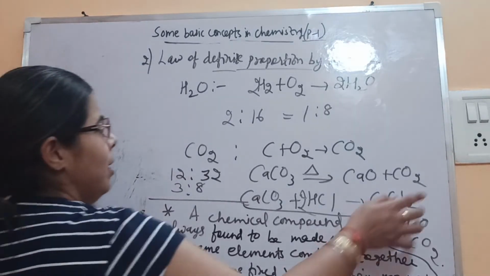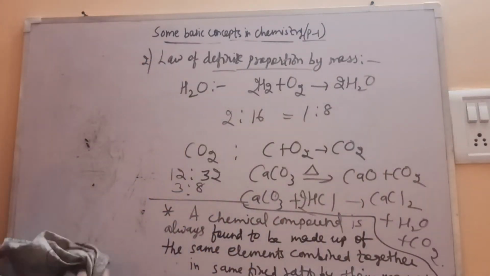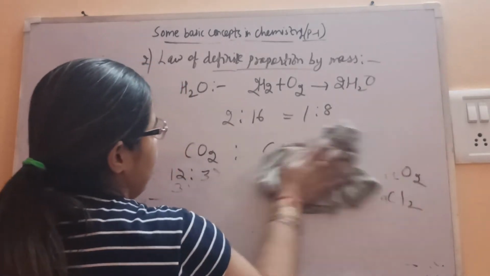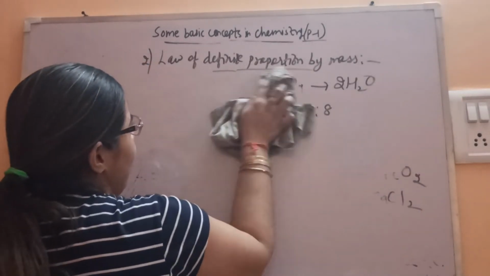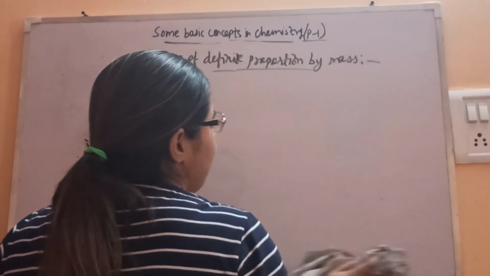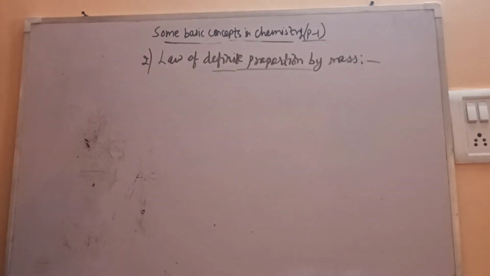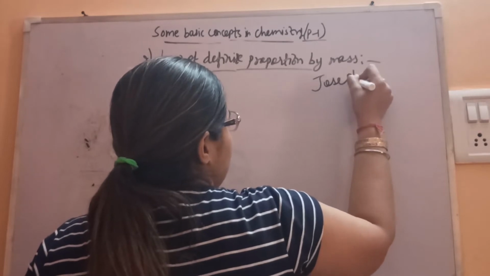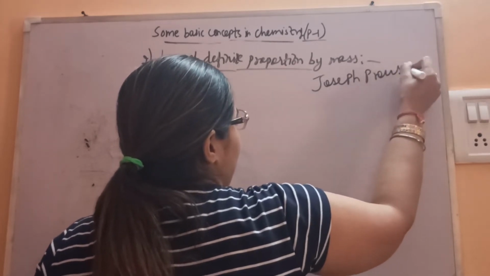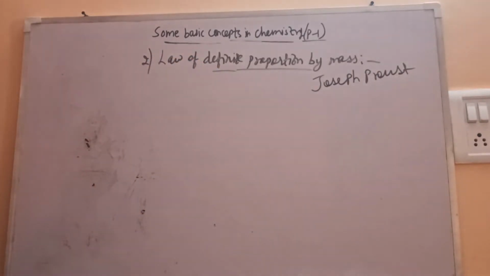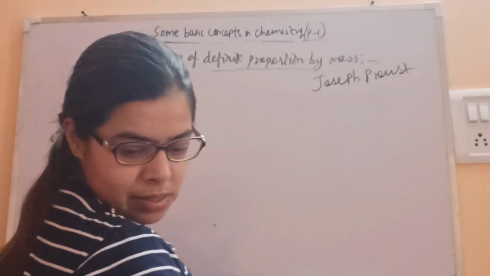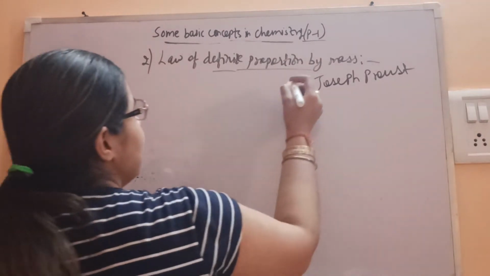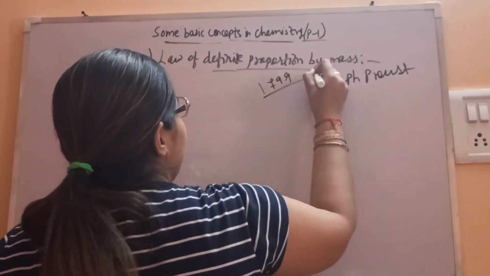Now let's see the next one. Law of multiple proportion by mass. And this law has been given by the scientist, the chemist, Joseph Proust, in the year 1799. Fine.